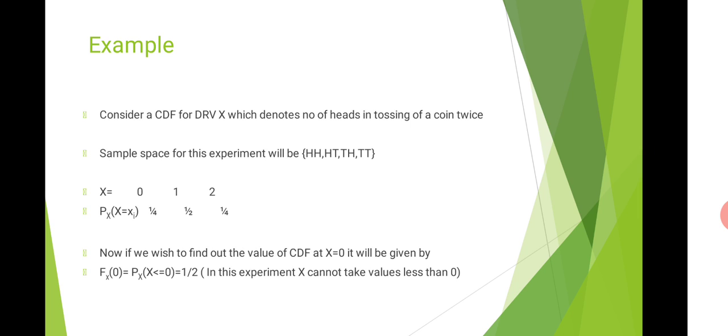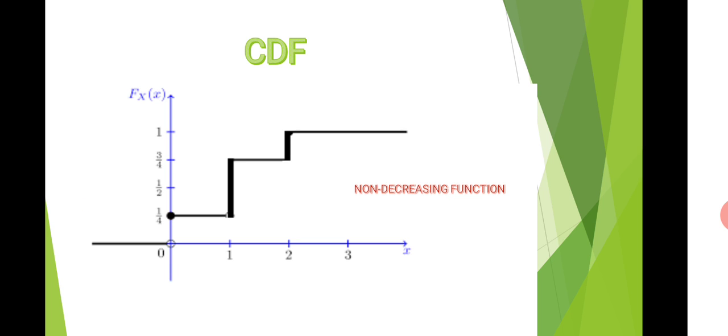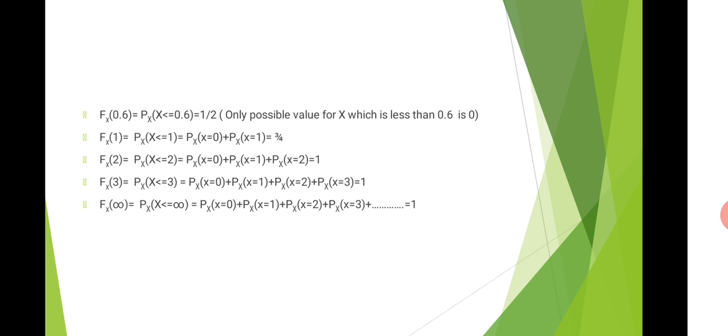The next point we will wish to evaluate is x is equal to 1. So F_X of 1 will be given by the probability that X is going to take values less than or equal to 1. So in this case two values will be included here, P_X of 0 and P_X of 1. So the value of the function at this point will come out to be 3 by 4.